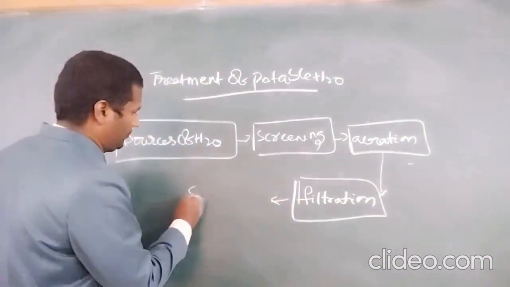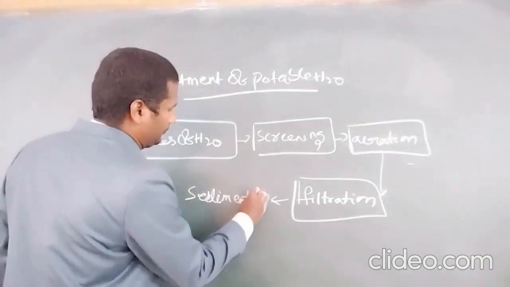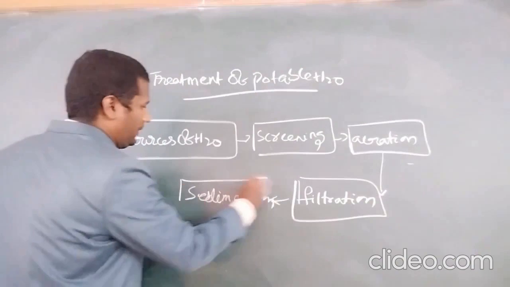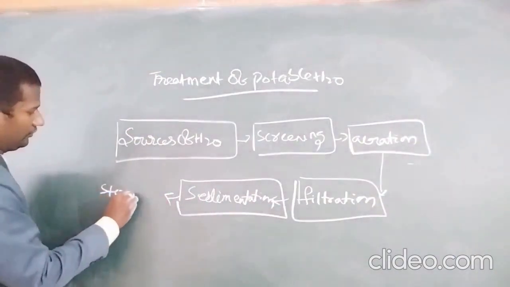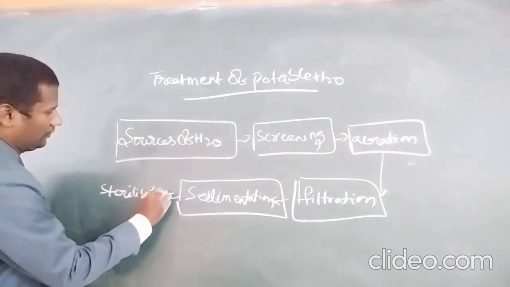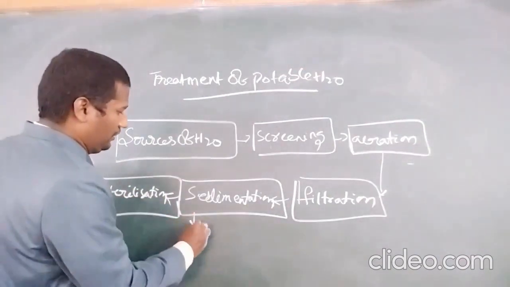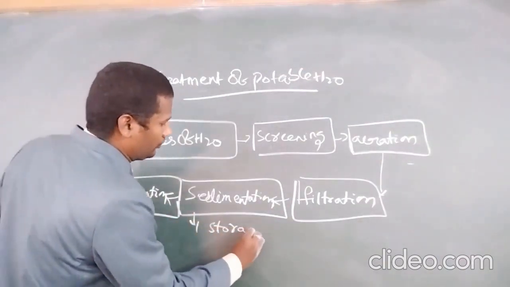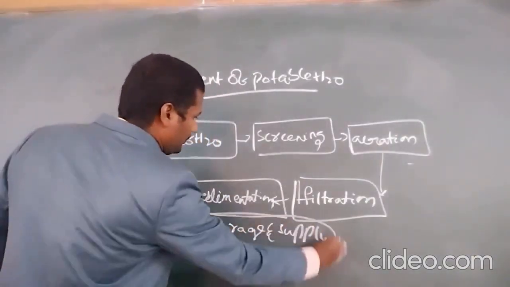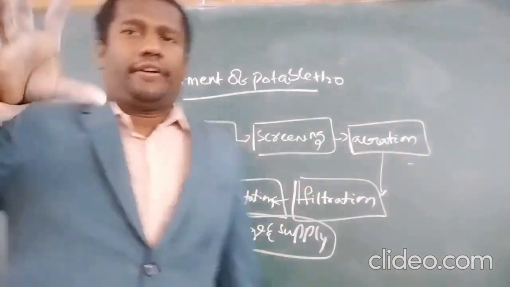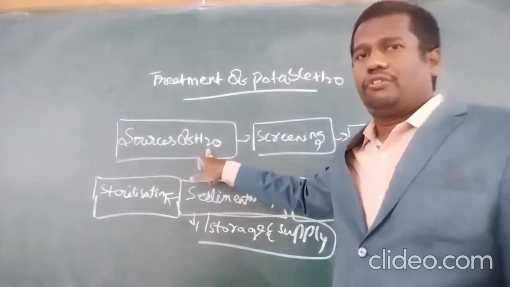Next, sedimentation. Next, sterilization. And finally, storage and supply. Okay, these are the steps in the treatment of municipal water.